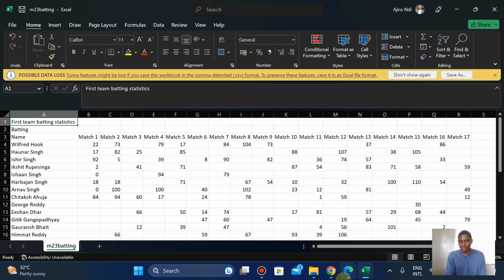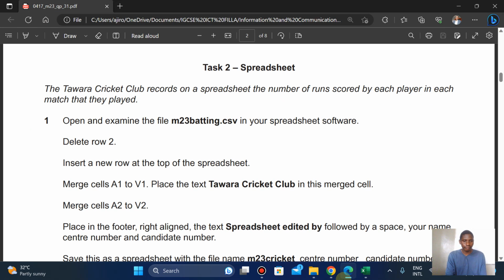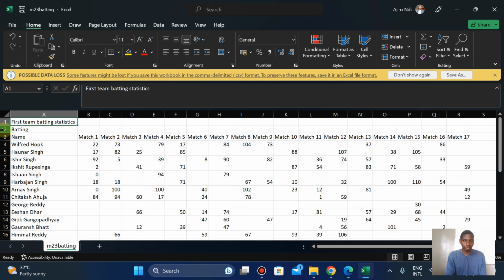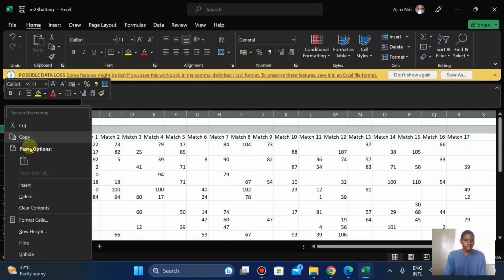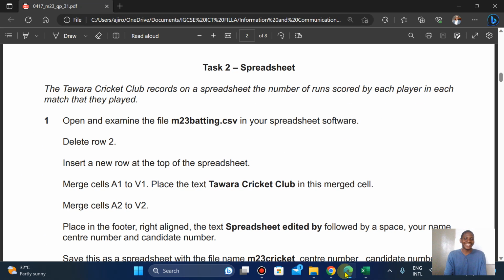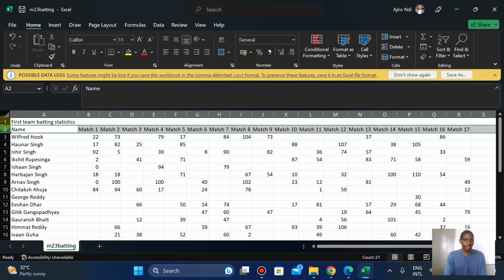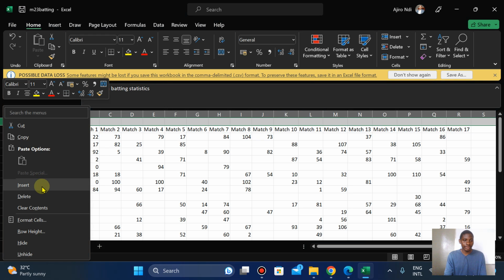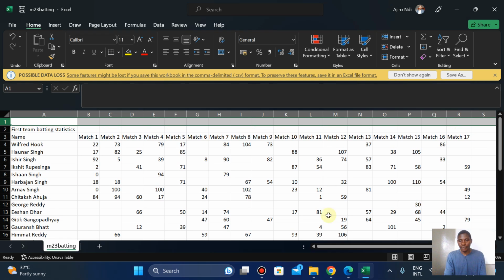The next thing I'm going to do is delete row 2. Right click, delete. That was so harsh, right? Then insert a new row at the top of the spreadsheet: right click and insert at the top of it.